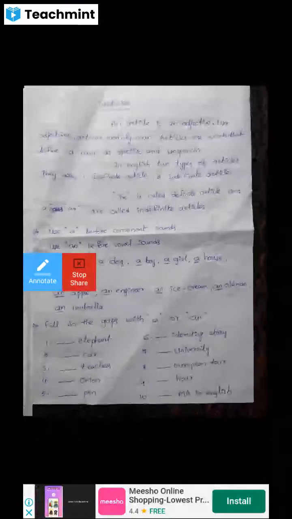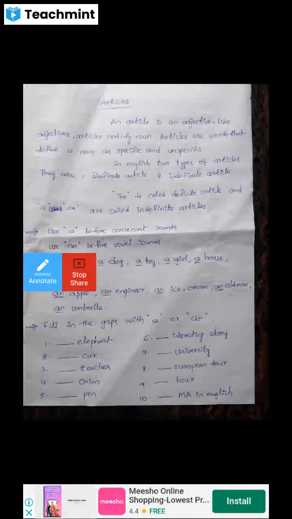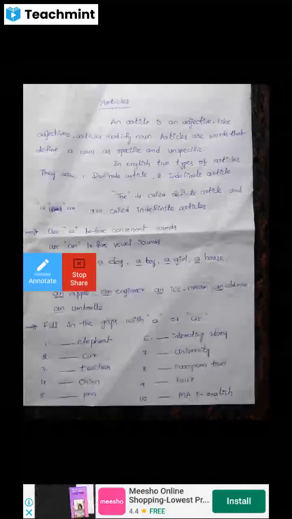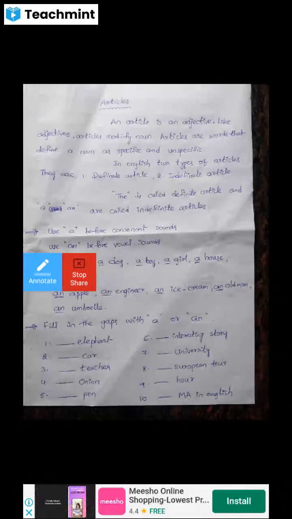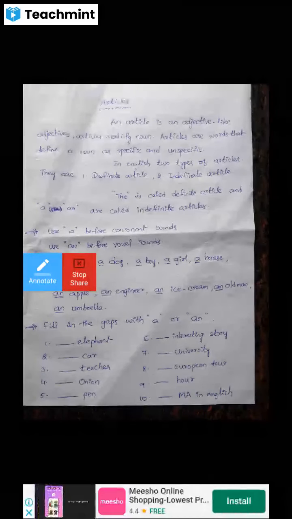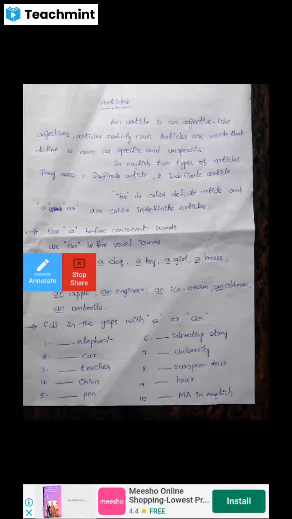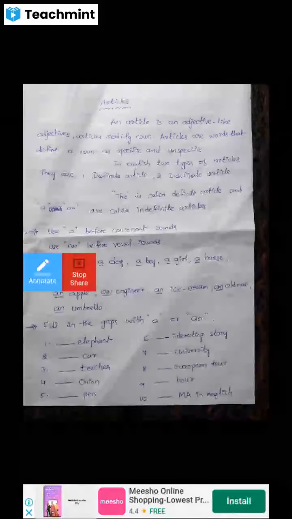So what is an article? In the previous class we learned about parts of speech. There we learned about adjectives.